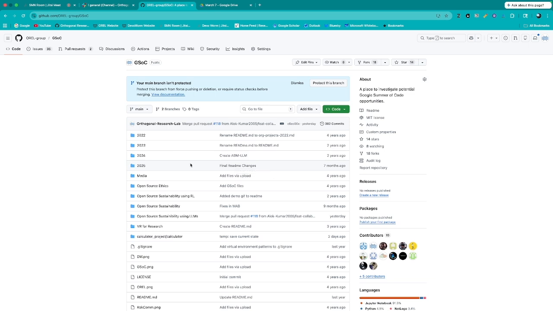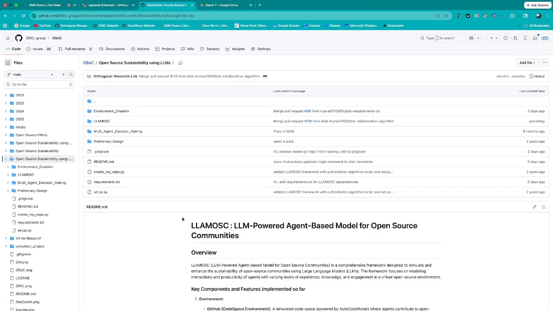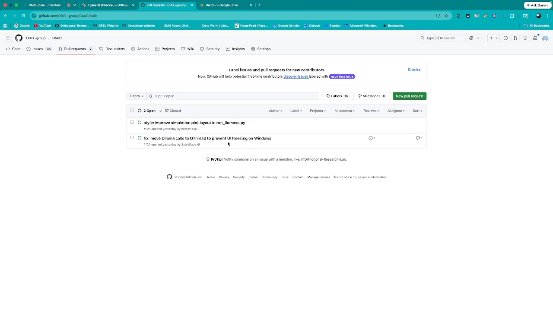We've been working on creating basically hybrid models where there's a layer which is an agent-based model and a second layer which is some model like a large language model or reinforcement learning. So that's kind of what this is. And then, so where it lives is here is open source sustainability using large language models. This is the repository where we've had a lot of our pull requests. We actually have 2 open pull requests. I thought I had gotten them all. But we had, so 2 open pull requests right now. I'll take care of those later.